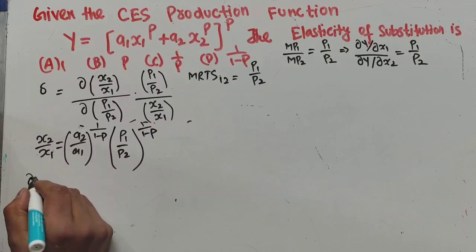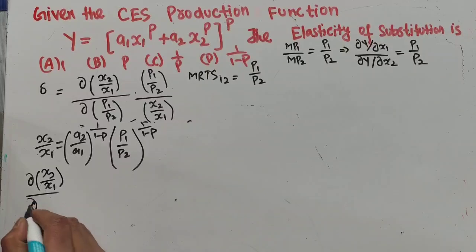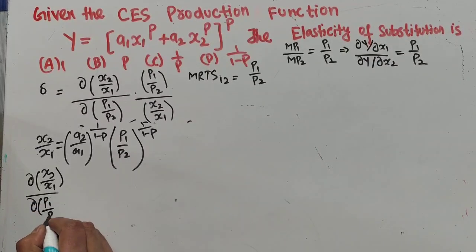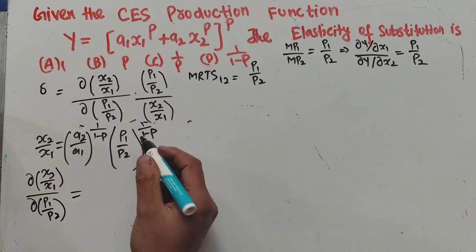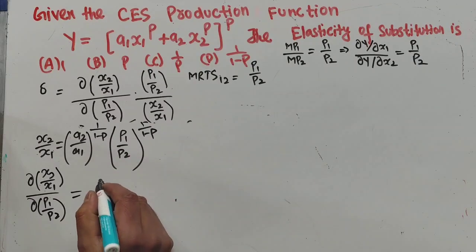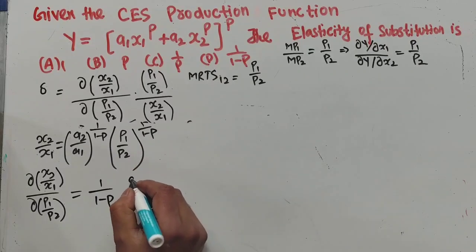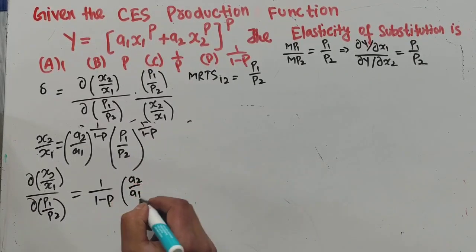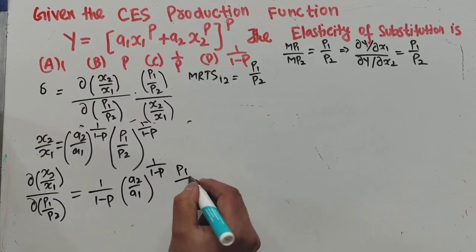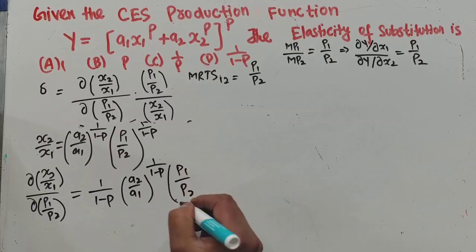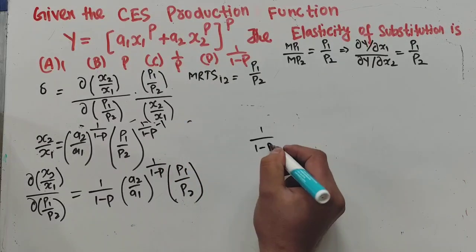That means the derivative of x2 upon x1 with respect to the input price ratio, that is p1 upon p2. Again, the exponent becomes the coefficient, so we have 1 divided by 1 minus p, a2 upon a1 raised power 1 divided by 1 minus p, times p1 upon p2, and its exponent is reduced by 1, so we have 1 divided by 1 minus p minus 1.